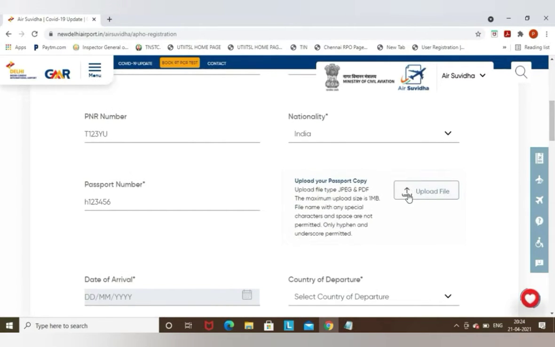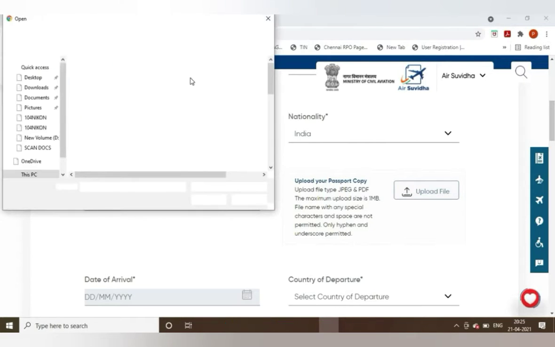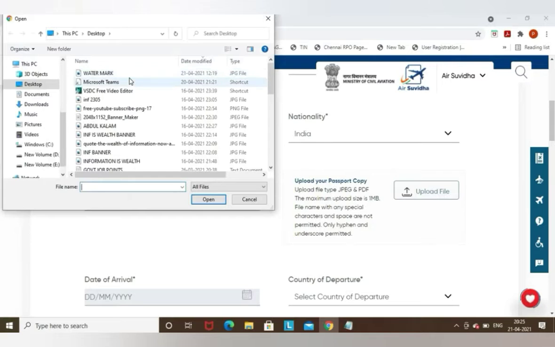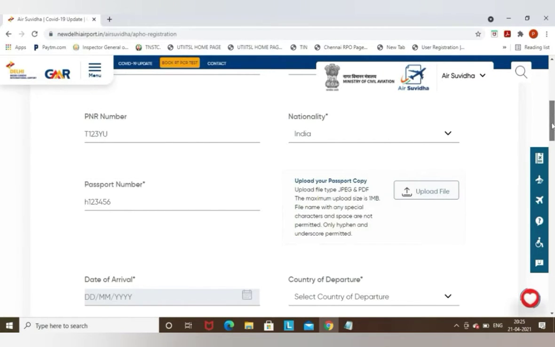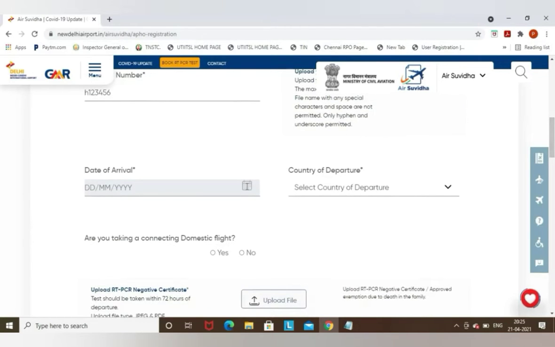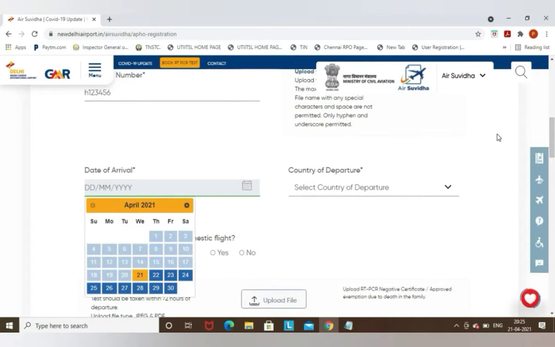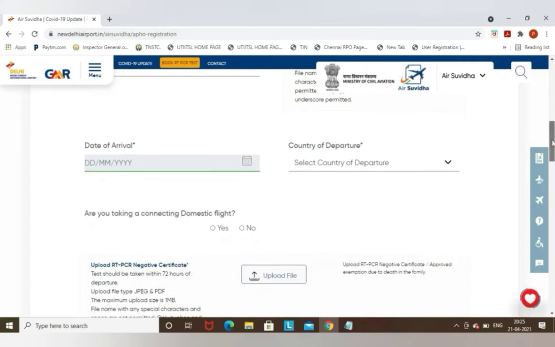And now you can see friends, I need to upload the scan copy of passport. The scan copy of the passport should be ready in your system. In a folder you need to save that, and you need to upload your scan copy of passport. I'm just showing you the example. When you're doing it live, you need to have all those details in your system, and then you need to mention the date of arrival in India, when you're going to arrive in India.